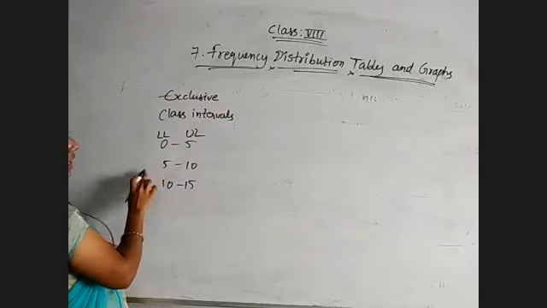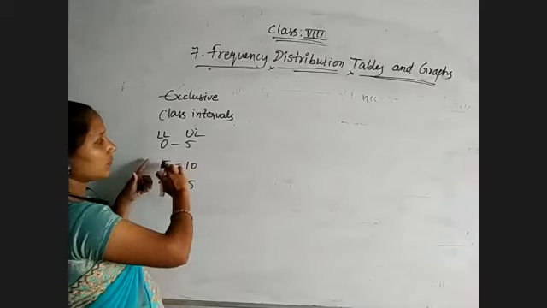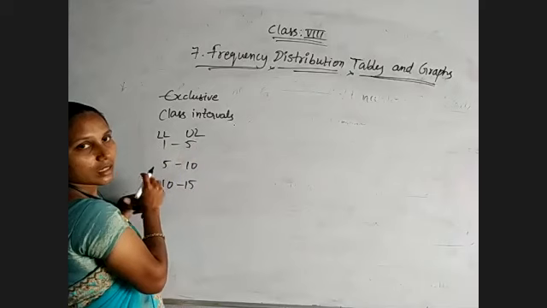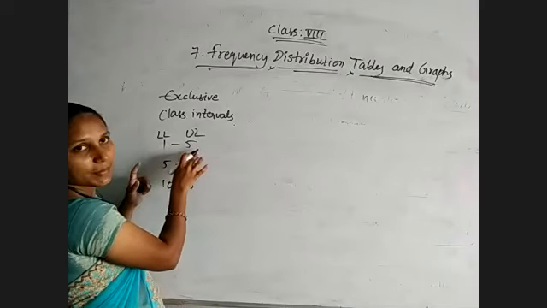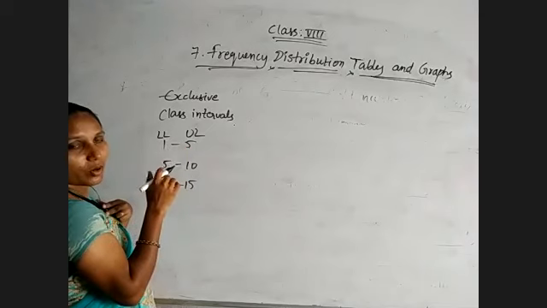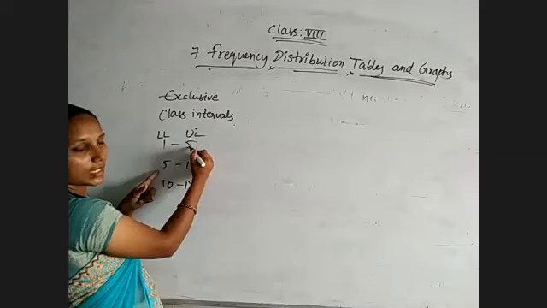Okay, and while writing the boundary, for suppose I have taken 1 to 5 like this. Boundaries are nothing but the average between the upper limit of the previous class and the lower limit of the next class. That average gives the upper boundary of the first class and the lower boundary of the second class.